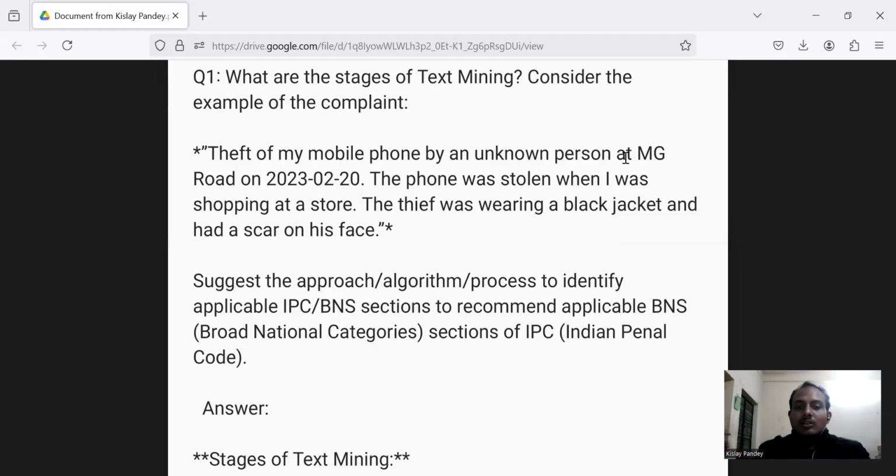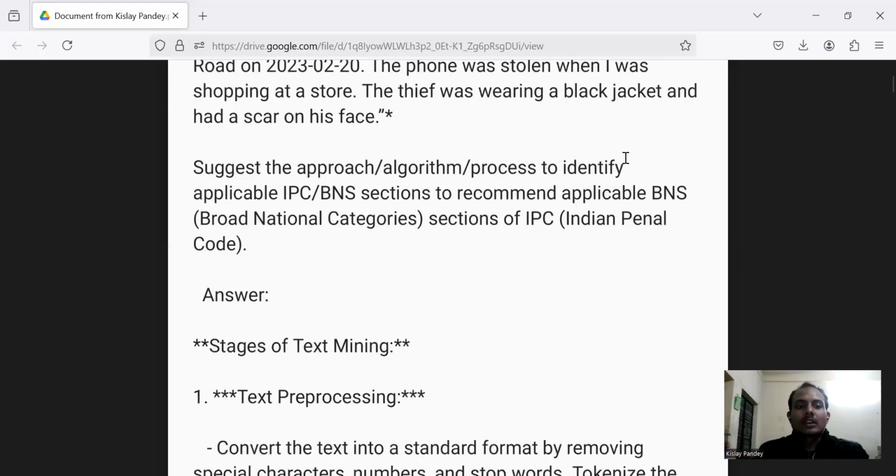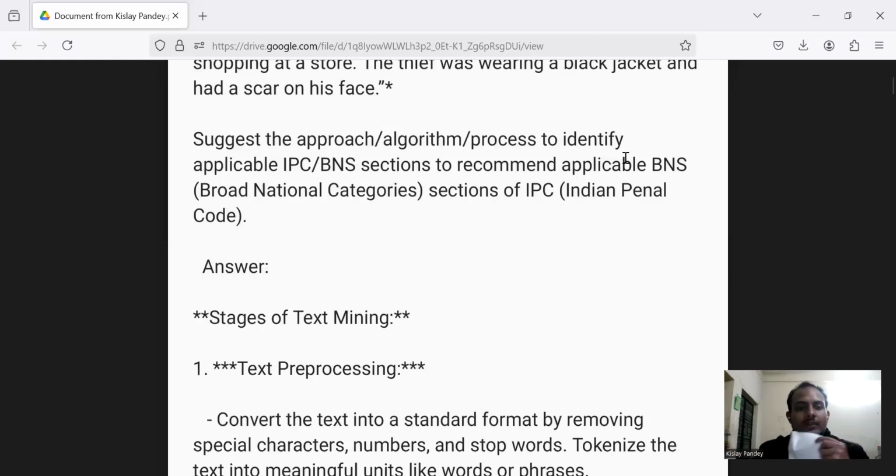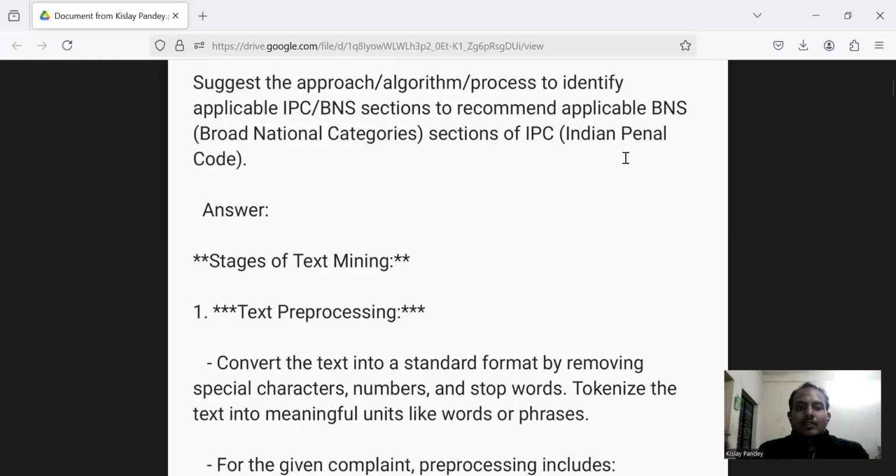Suggest the approach, algorithm, and process to identify the applicable IPC/BNS section, to recommend the applicable BNS section of the Indian Penal Code. Solution of that question: stages of text mining. First, text preprocessing.